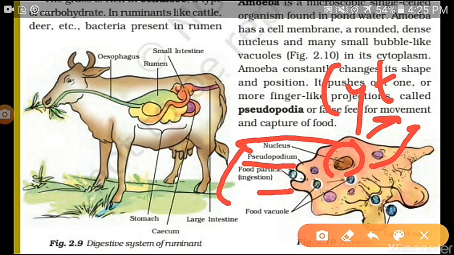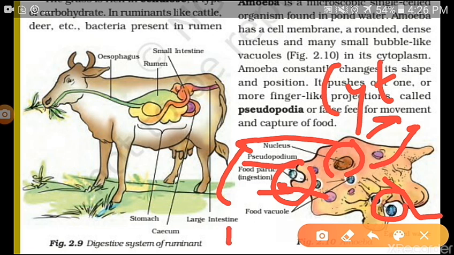Okay, so whenever any food particle comes near its body, it bulges out its pseudopodia, and the food particle enters its body. Then it slowly enters into its body and is digested here, and after the digestion, some waste that is not needed by its body will be released from the other end of the body, that is called egestion. And then it has vacuoles also inside its body. So this is all about digestion in amoeba.